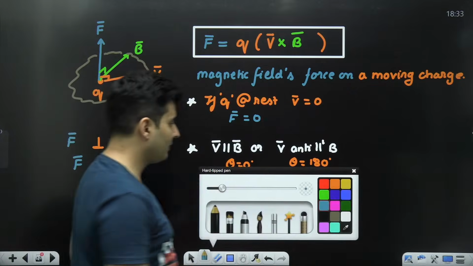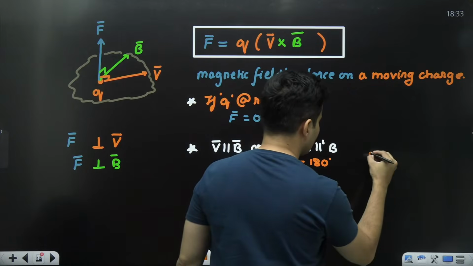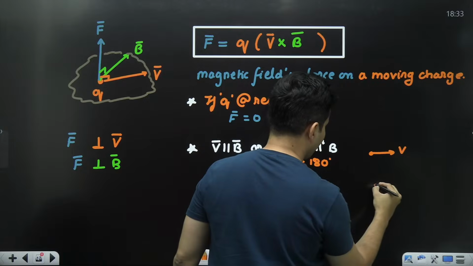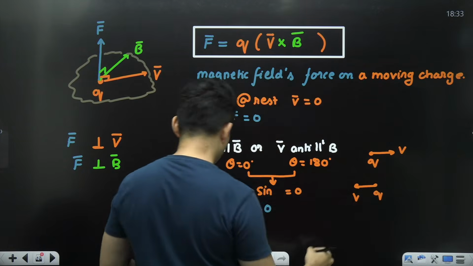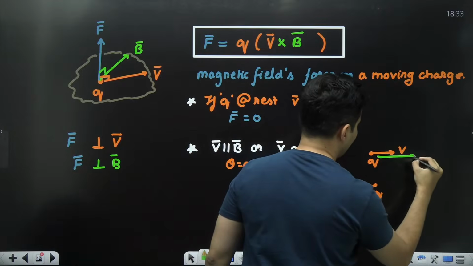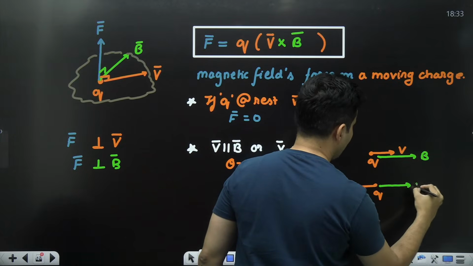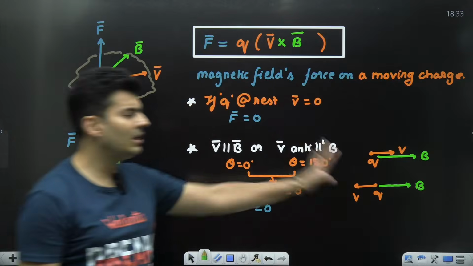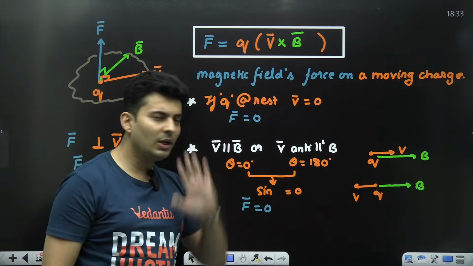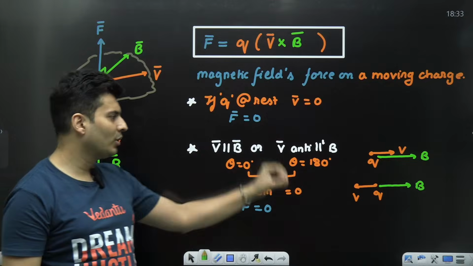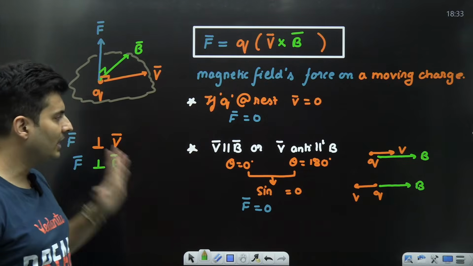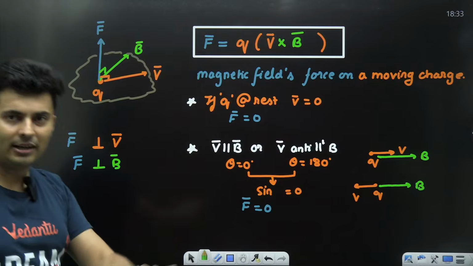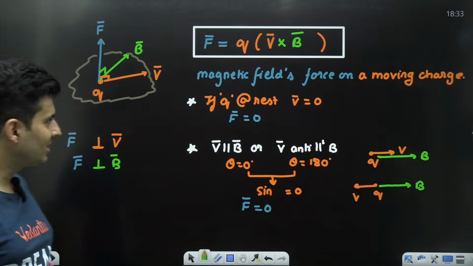So if by chance you see the charged particle going like this or like this, going either parallel to the field or anti-parallel to the field, nothing will happen to the charge. It will continue its journey. There will be no force acting on it. This is what this formula also tells, and experiments that were conducted also followed these same things.